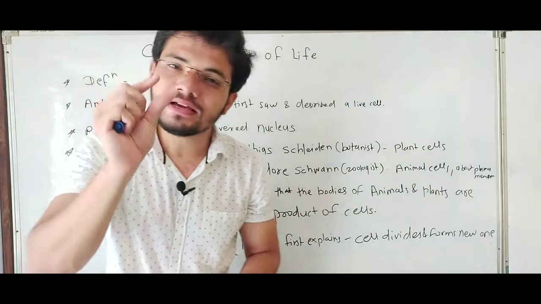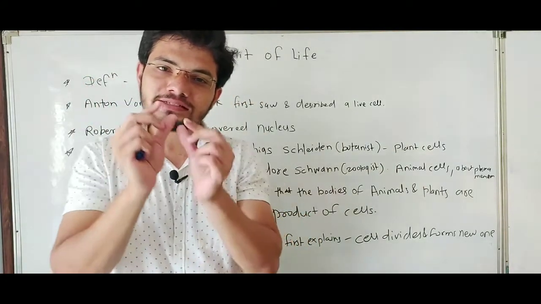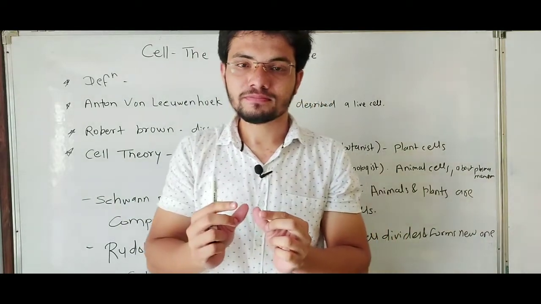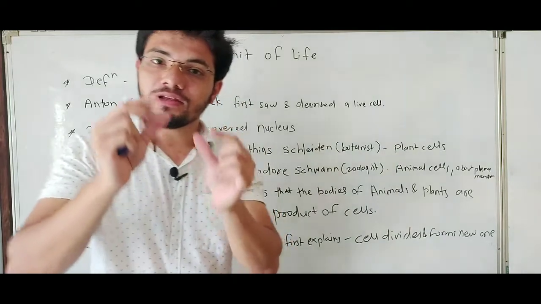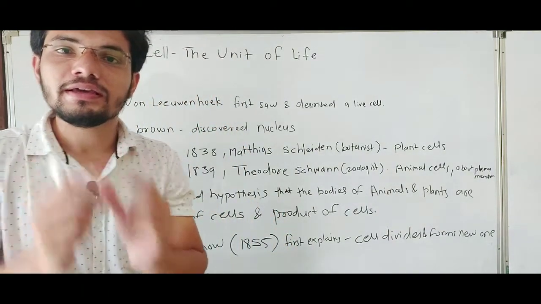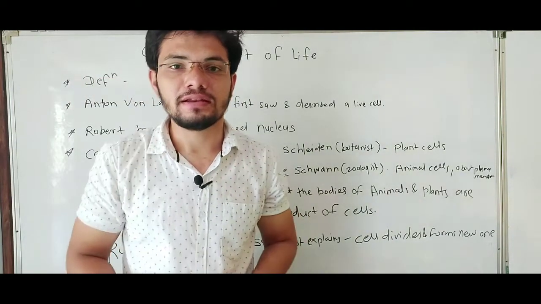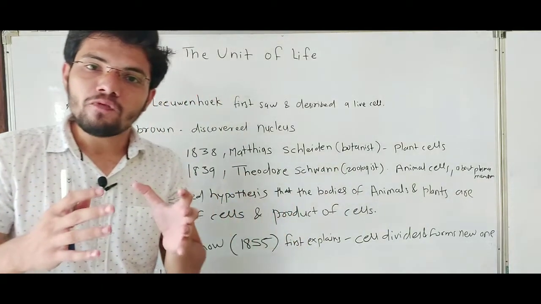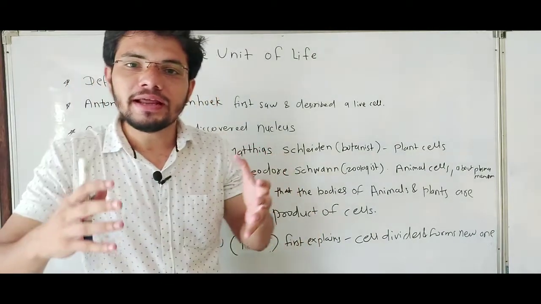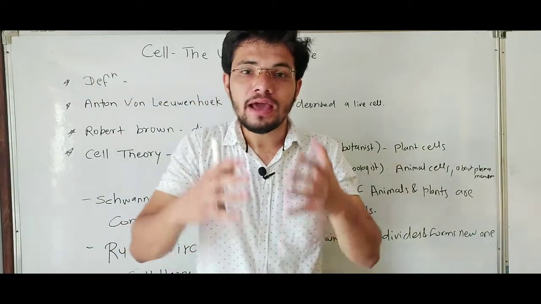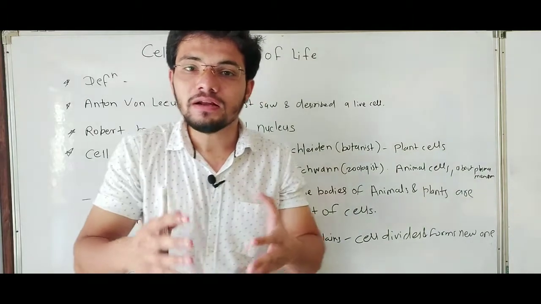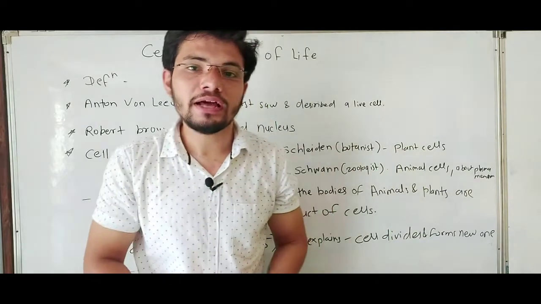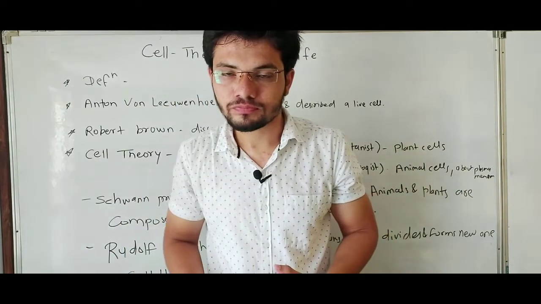Okay, so that single little factory, that single little unit, is what is called a cell. A cell can perform all the biochemical reactions, all the metabolic activities which are necessary for the function or the survival of that particular type of organism.